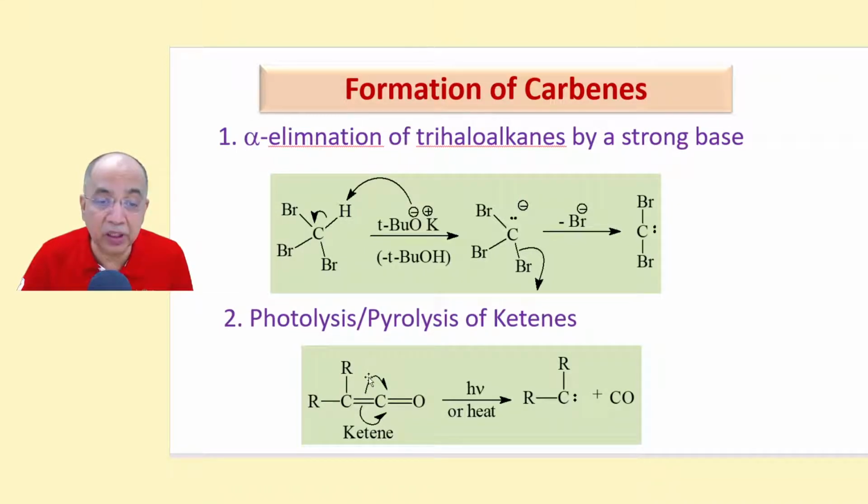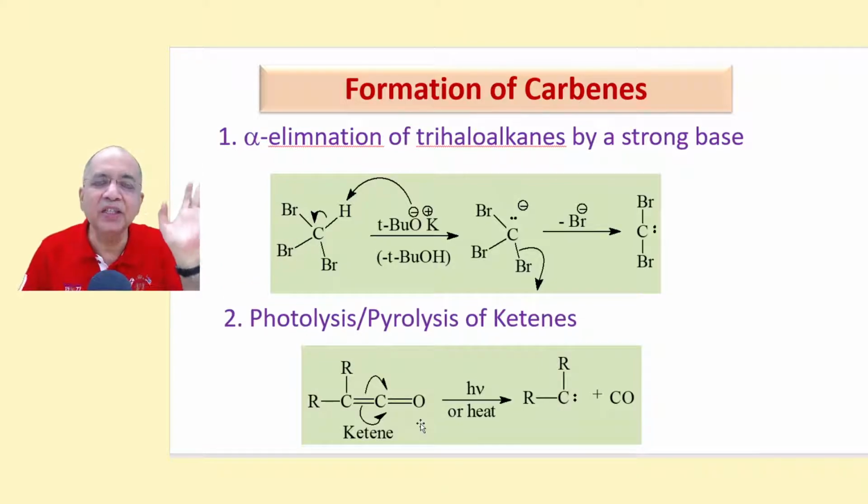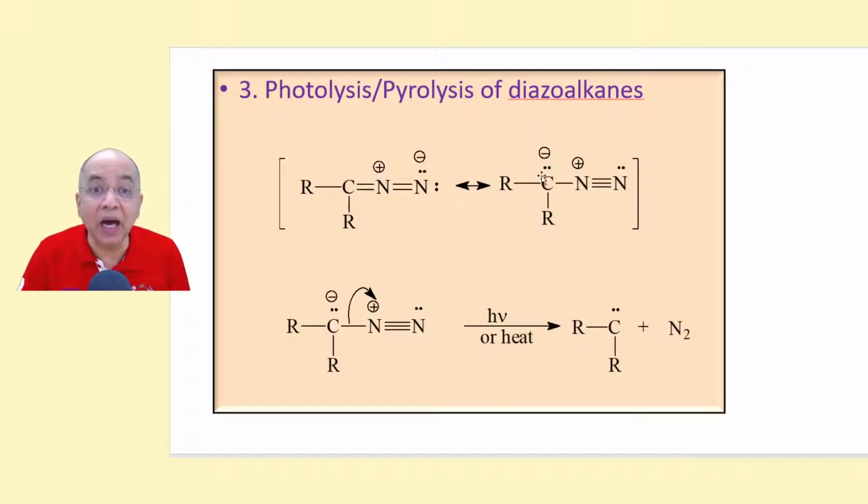Homolytic cleavage will occur with the pi bond as well as the sigma bond, so that a stable carbon monoxide goes out, leaving behind two electrons which will be paired and form a carbene. It may be a triplet carbene or a singlet carbene, but it will be forming a carbene by the photolysis or pyrolysis of ketenes. This is another way. There are many other ways to get carbenes. I have given only two ways. Now let us see. Yes, I have given another way, the third way.